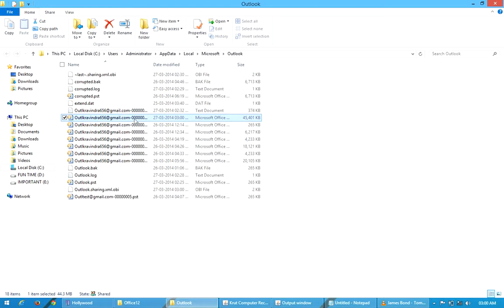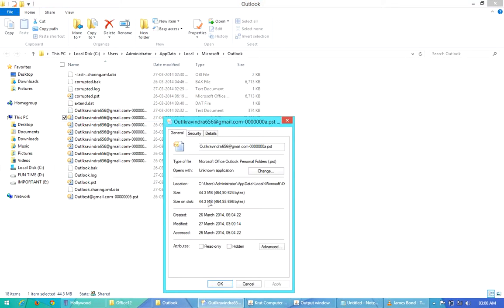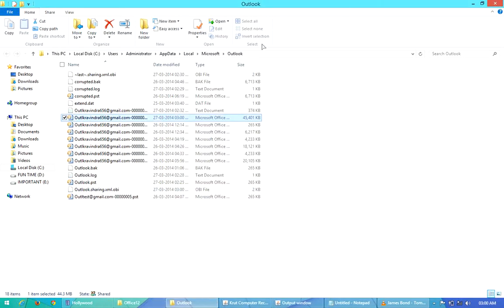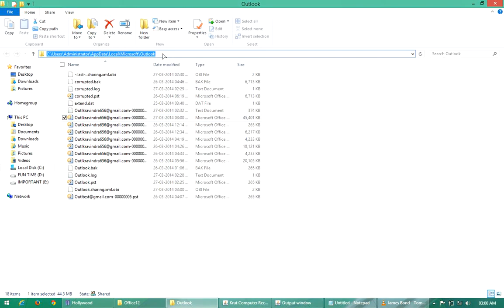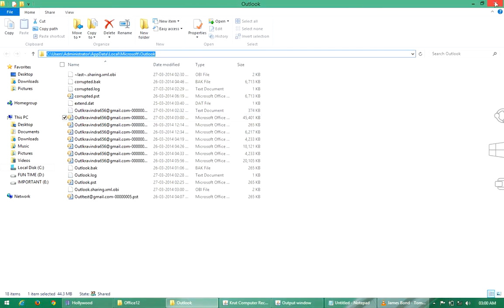This is my main data file, which has a size of 44 MB. Click on OK. Now close this window. First copy this total path so you can easily find it. Copy. Now close it.